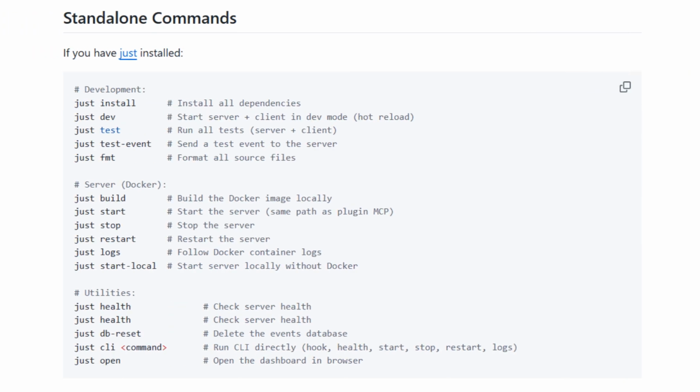So, Agents Observe isn't just about logging, it's about making AI agents understandable, reliable, and eventually production ready. Because if you can't see what your agent is doing, you can't trust it. And this idea might just be the foundation for the next generation of AI systems.